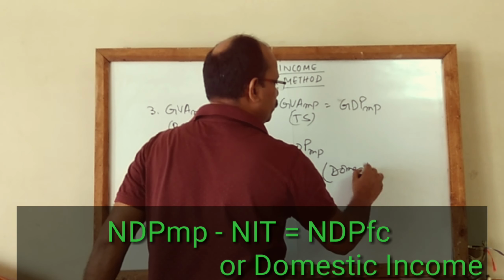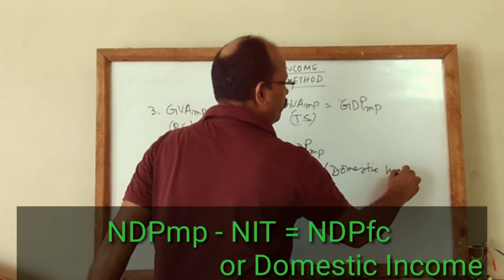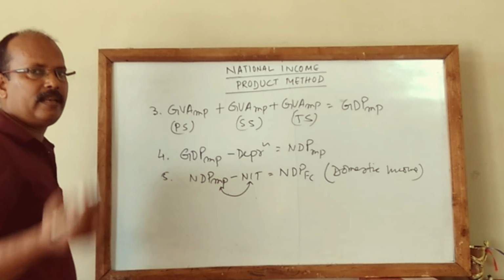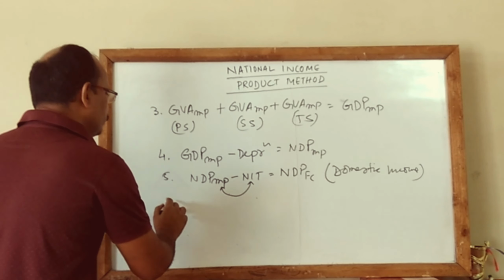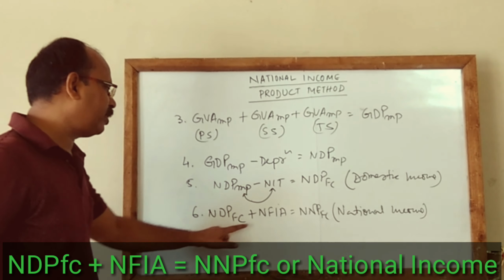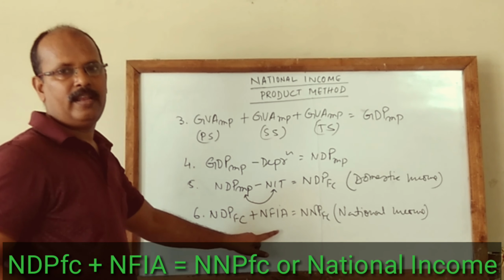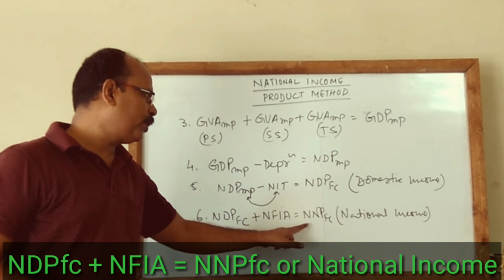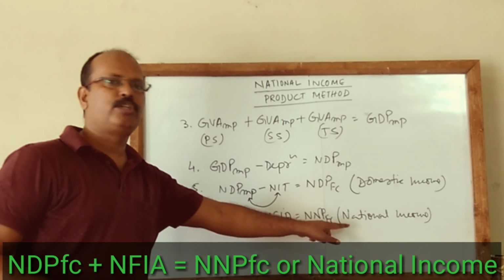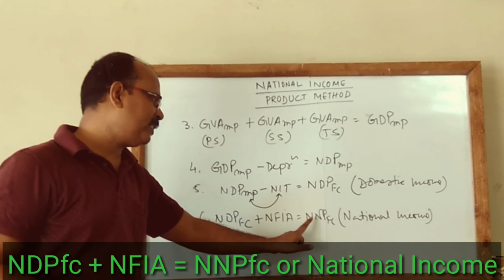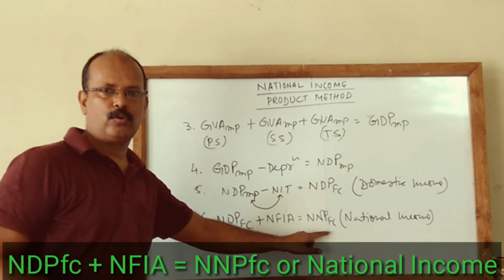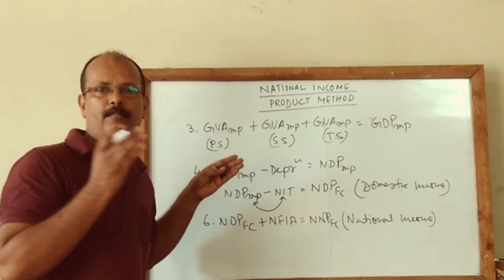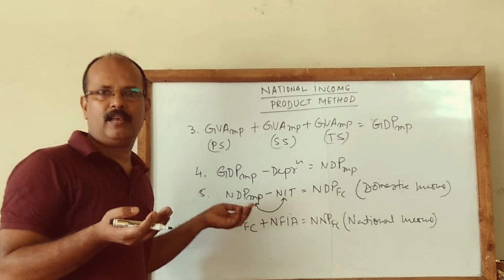NDP FC means net domestic product at factor cost, that is, domestic income. The next step is NDP FC plus NFIA, net factory income derived from abroad. If we add these two components, we get NNP FC, which is also called national income. NNP FC means net national product at factor cost. So these are the different steps in estimation of national income by product method, or you can say value added method or output method.